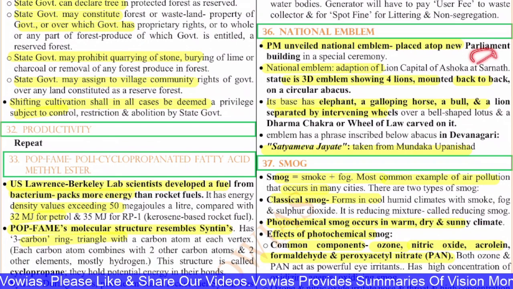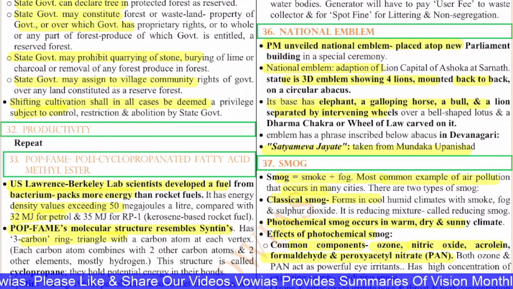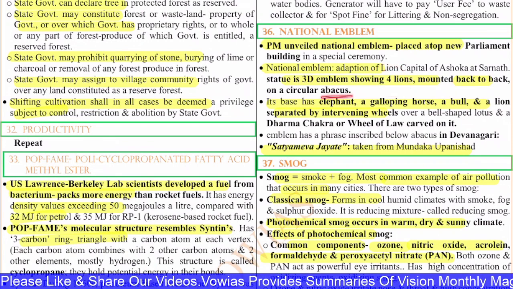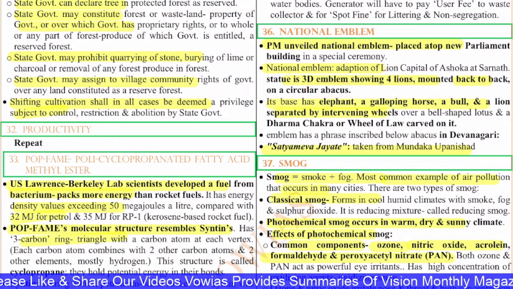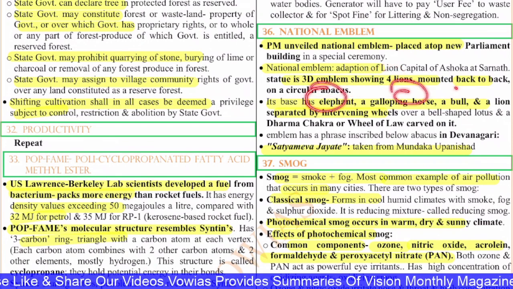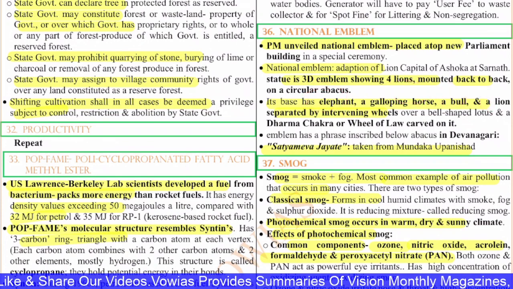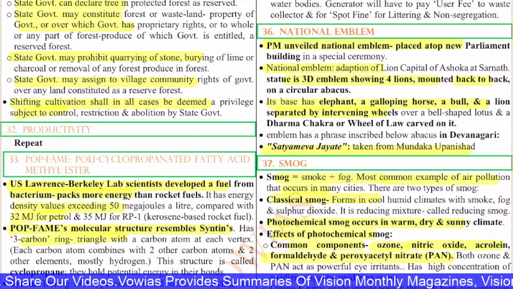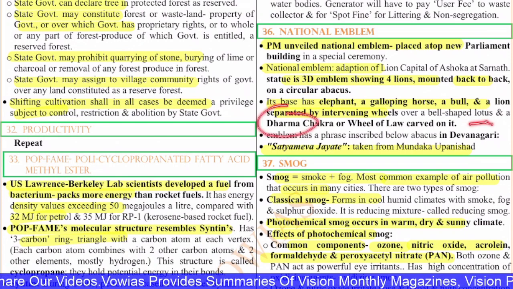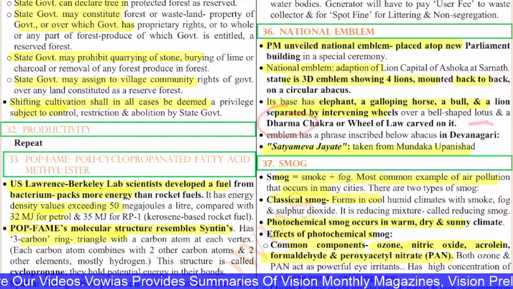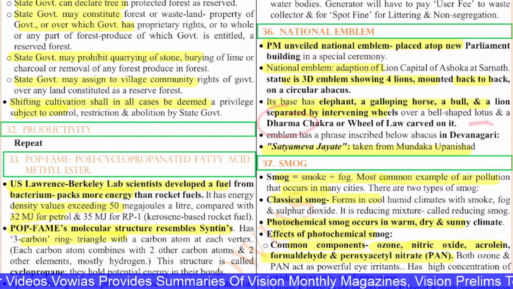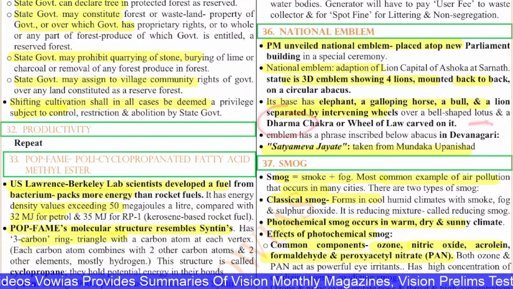It is at Sarnath. Here the statue is a 3D emblem showing 4 lions mounted back to back on a circular abacus. In the base you have animals like elephant, horse, bull and lion. These 4 are separated by intervening wheels over the bell-shaped lotus, and a dharma chakra or wheel of law carved on it. And you have the phrase Satyamev Jayate. The Satyamev Jayate phrase is taken from the Mundaka Upanishad.